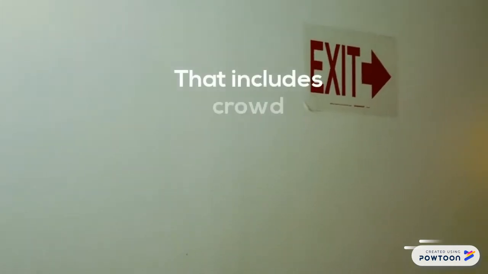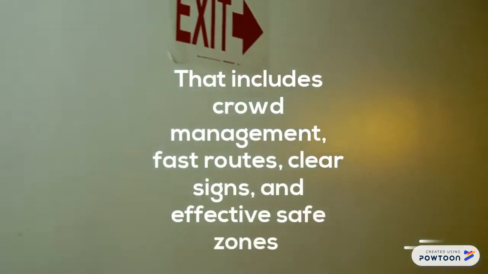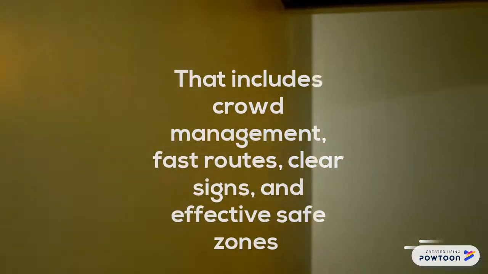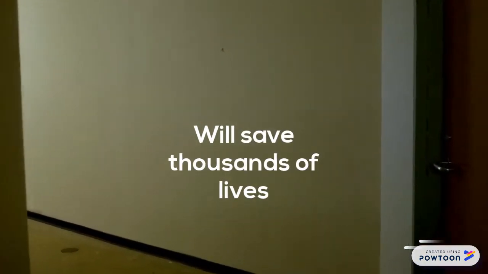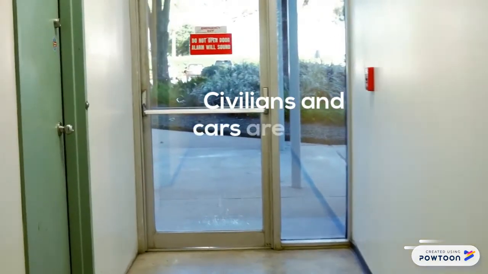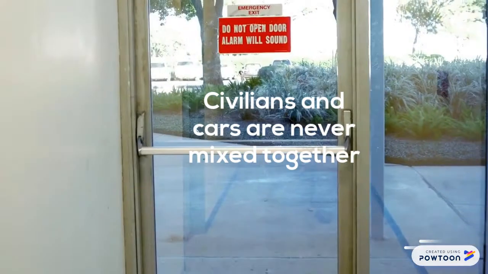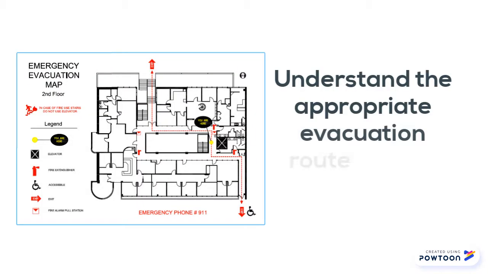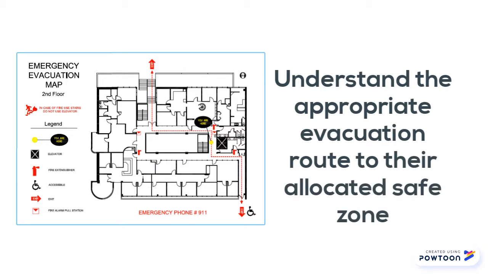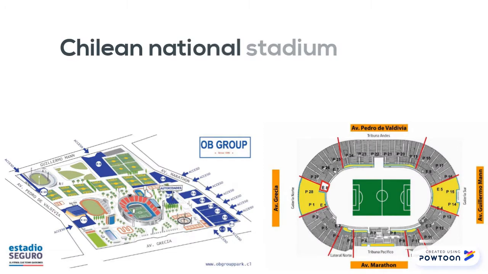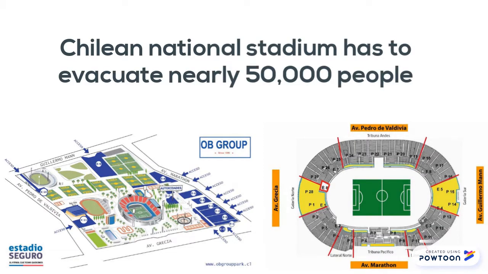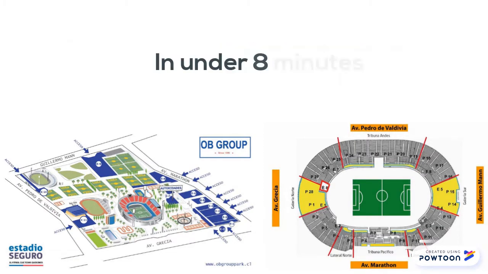On a micro level, a good evacuation plan that includes crowd management, fast routes, clear signs and effective safe zones will save thousands of lives. A successful crowd management plan will ensure civilians and cars are never mixed together, and that the civilians understand the appropriate evacuation route to their allocated safe zone. For example, the Chilean National Stadium has to evacuate nearly 50,000 people in under 8 minutes.